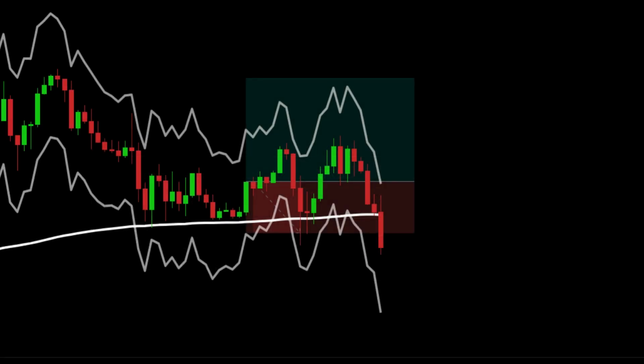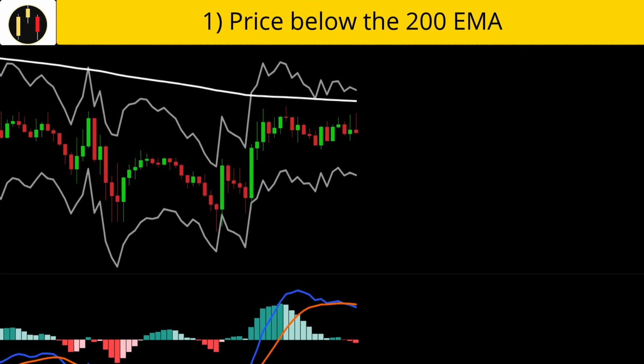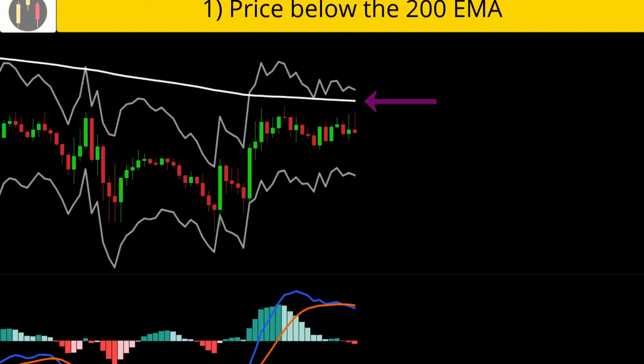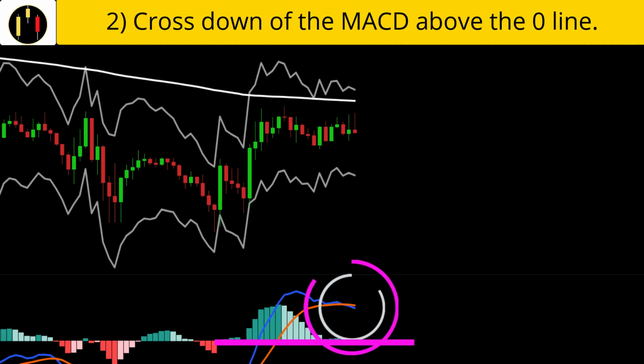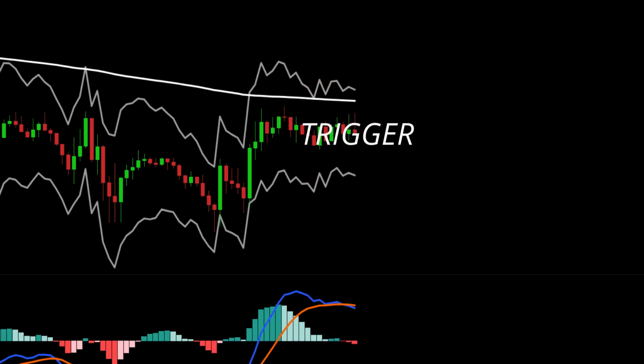Let's take our account balance and flip to shorts. This is what I will test for shorts. First, price must be below the 200 EMA in white. Second, the MACD must cross down while above the zero line. This is our trigger.